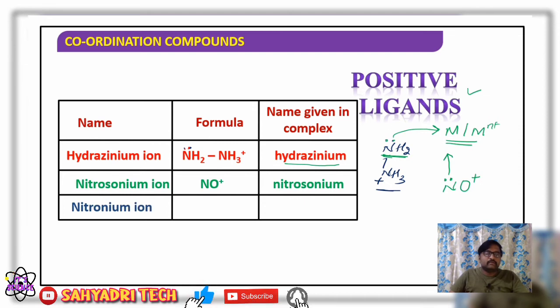And one more example, the nitronium ion, NO2+. Like nitrosonium, in NO2+ the nitrogen carries a lone pair of electrons and is able to donate it, therefore it also acts as a ligand. So nitronium is used as the name in the complex.